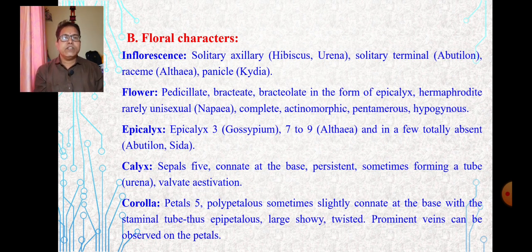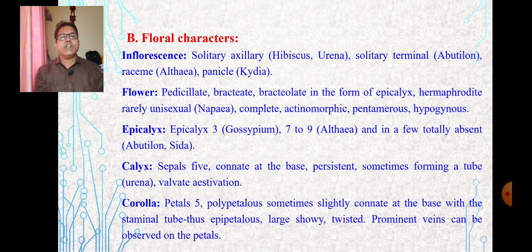Let us see the floral characters, that is the inflorescence. The type of inflorescence is solitary axillary in case of Hibiscus or Urena, solitary terminal in case of Abutilon, racemose in case of Althaea, and panicle in case of Kydia. So these are the genera which show the inflorescence in a particular specific manner. Then flower.